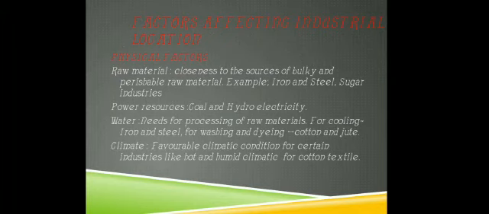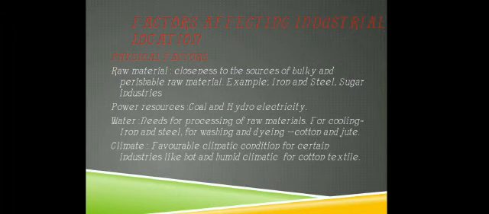They are established or located near the source of raw material. Second, power resources. There are two types of power resources, coal and hydroelectricity. Both are required to run machines. Next, water. Water is needed for different purposes, like cooling in iron and steel, and for washing and dyeing in cotton and jute. So water is also required for location of industry.